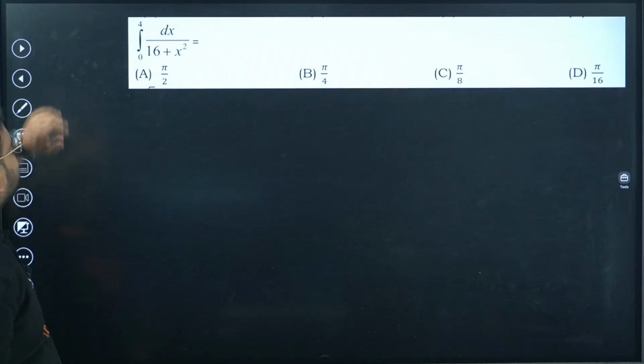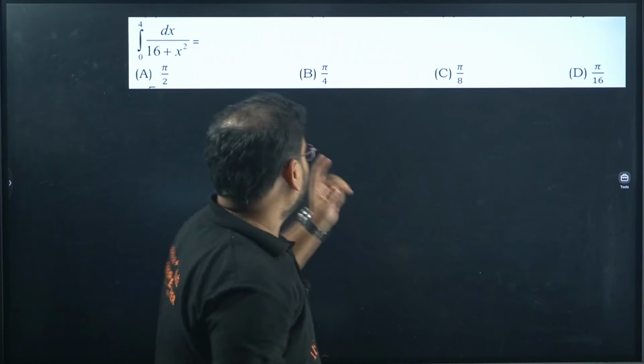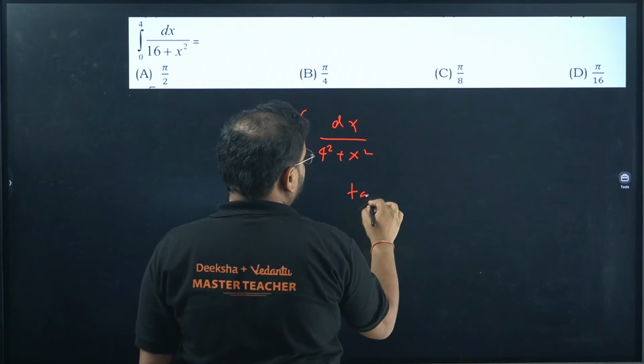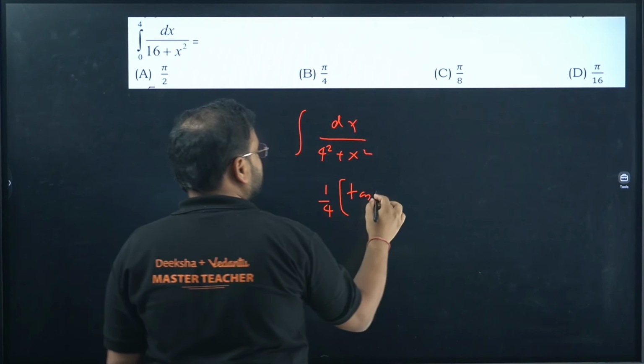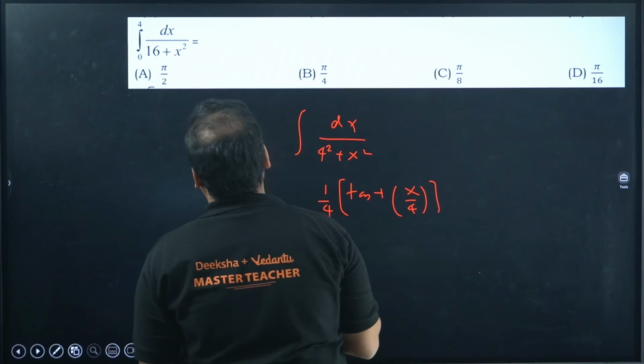Super. Next question. This is a definite integral, right? Of the form dx upon 4 square plus x square. Integration is going to be 1 by 4 tan inverse of x by 4, from where to where? From 0 to 4.